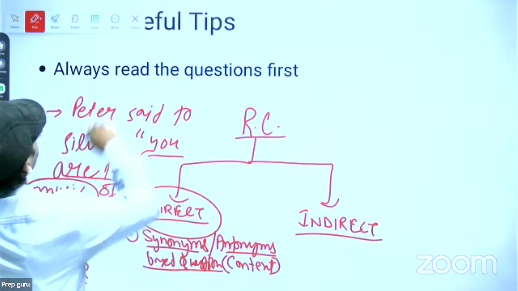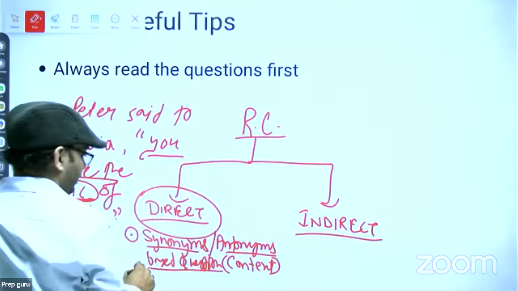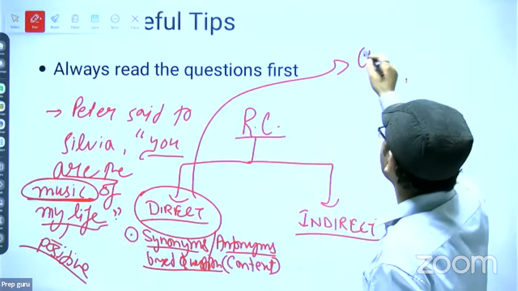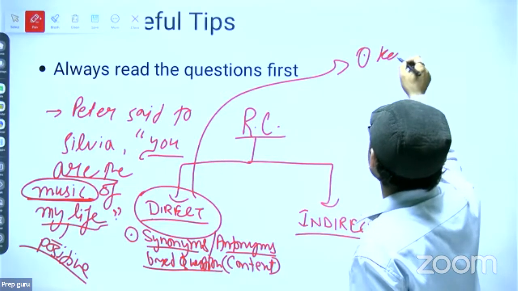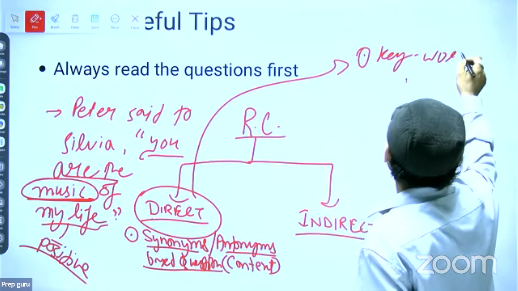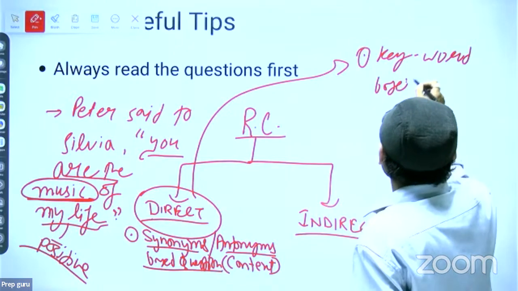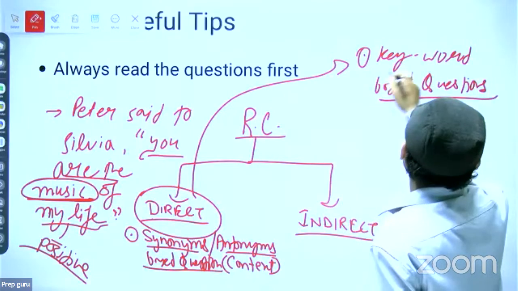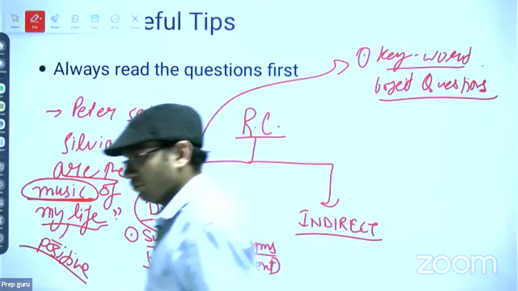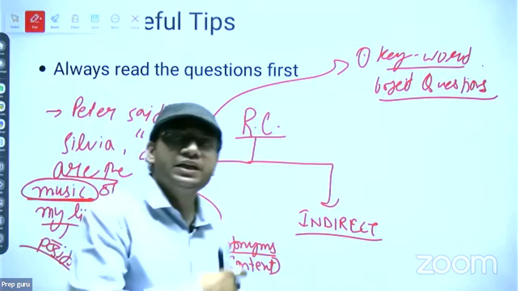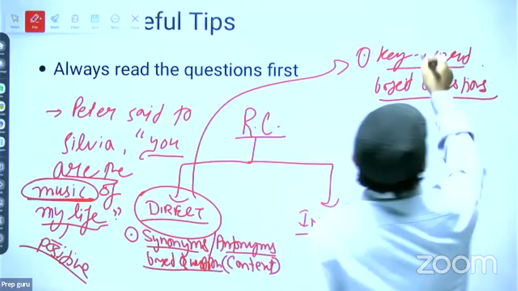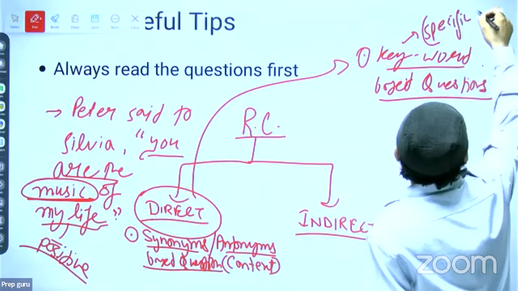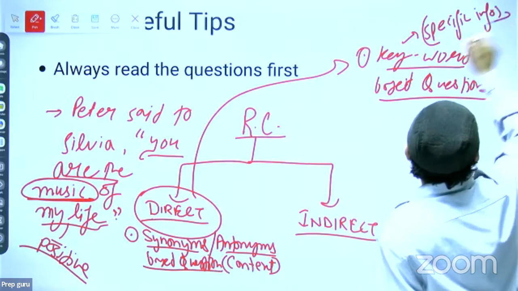Next is, the next category of question is what? Note down direct, I am writing it here, right? The next category is keyword based questions. Now, what do you mean by keyword based questions? Keyword based questions are those questions which are related to any specific information given in the paragraph. Keyword is what? Specific information. Write down: specific information given in the passage.